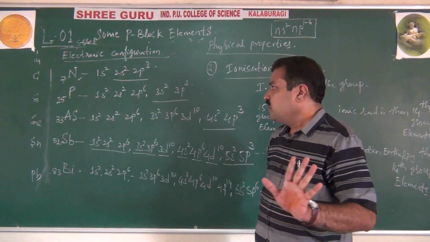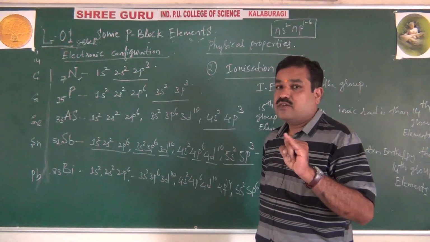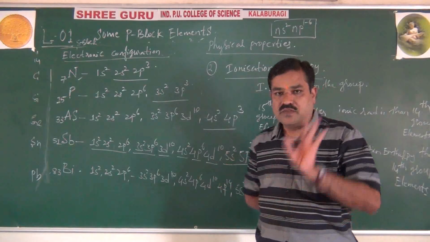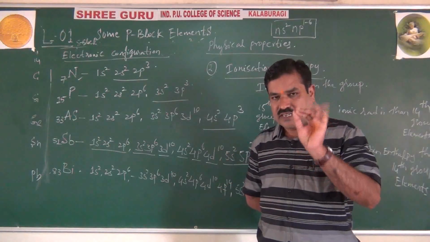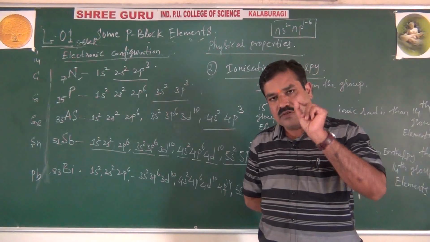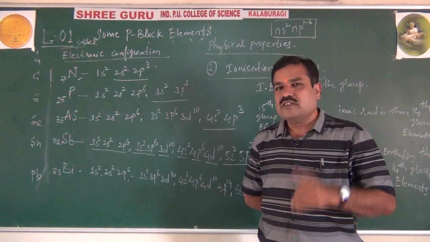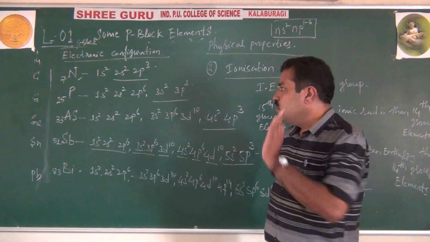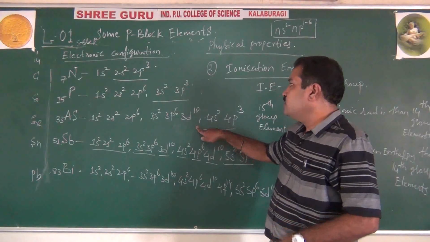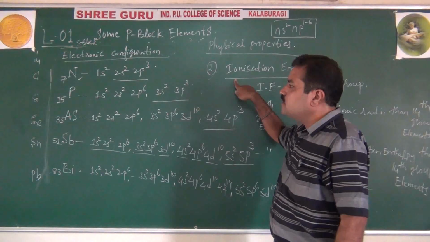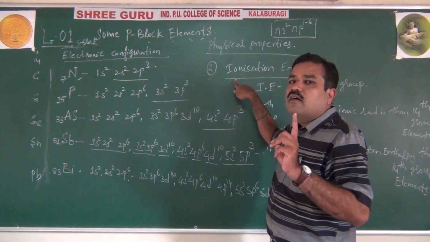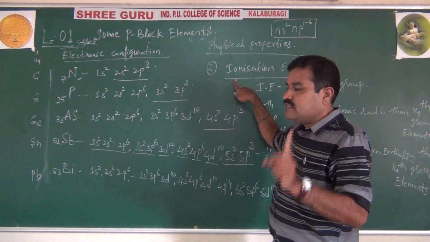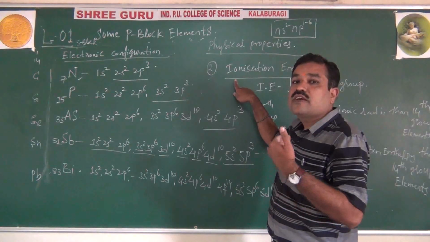Right? Okay, because see, these are very interrelated to each other. That's why I have not wiped off this electronic configuration. If you remember the general electronic configuration, that will give you each and every piece of information, not only for 15 but for 16, 17 and 18 groups also. That's why students, you should be perfect with writing general orbital electronic configuration. Based on that, you can easily explain radius, ionization enthalpy and other characters very easily.